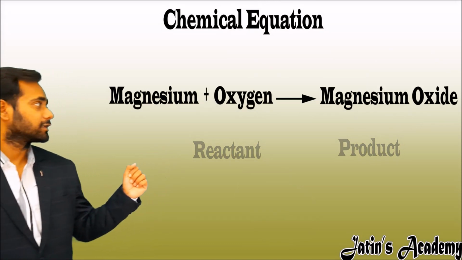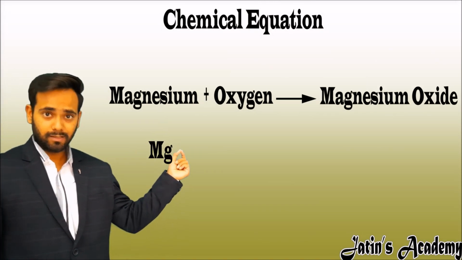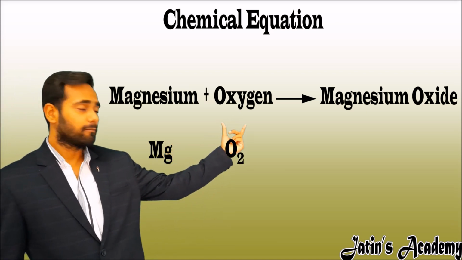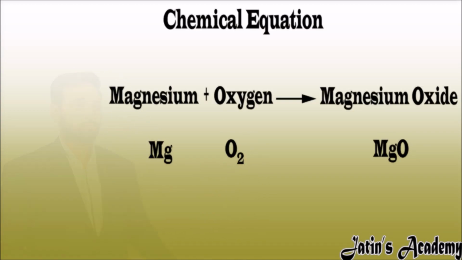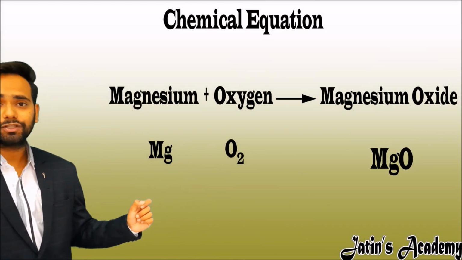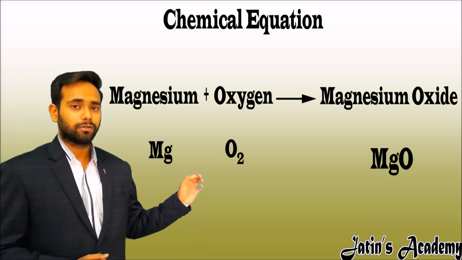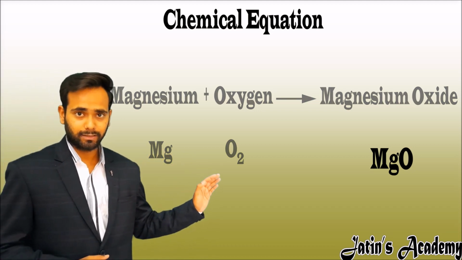Here is the symbolic representation. The symbol of magnesium is Mg, the symbol of oxygen molecule is O2 and the symbol of magnesium oxide is MgO. Here is the formula of magnesium oxide which you have already done in the 9th class, but no need to worry. For this I will tell you how magnesium oxide is formed.